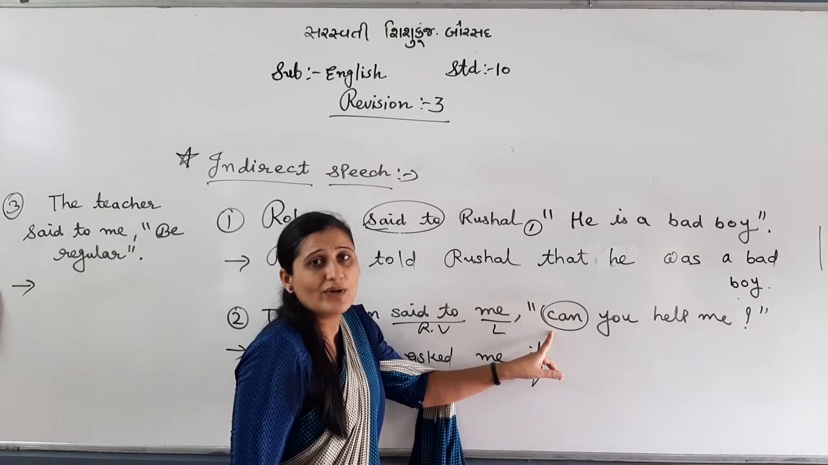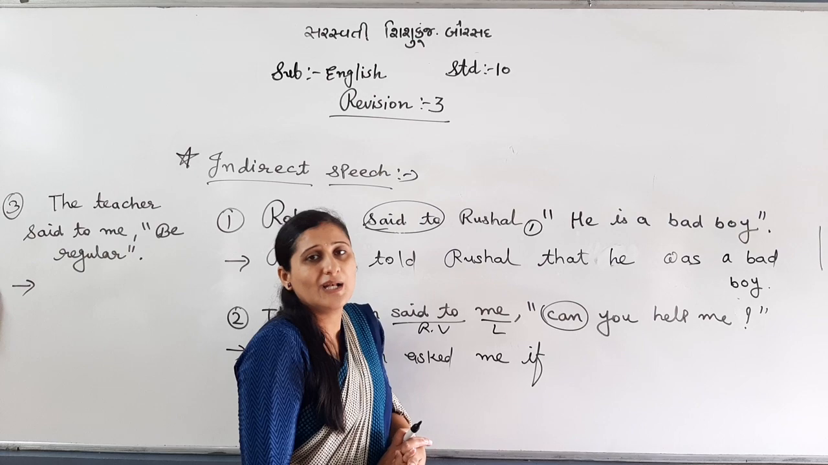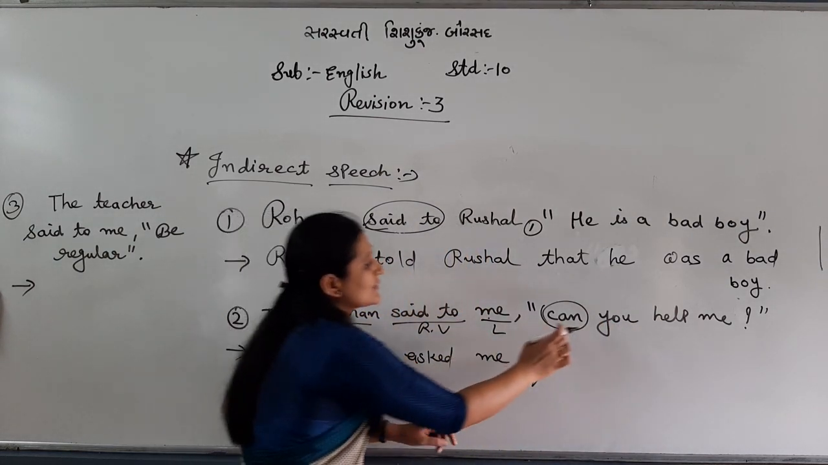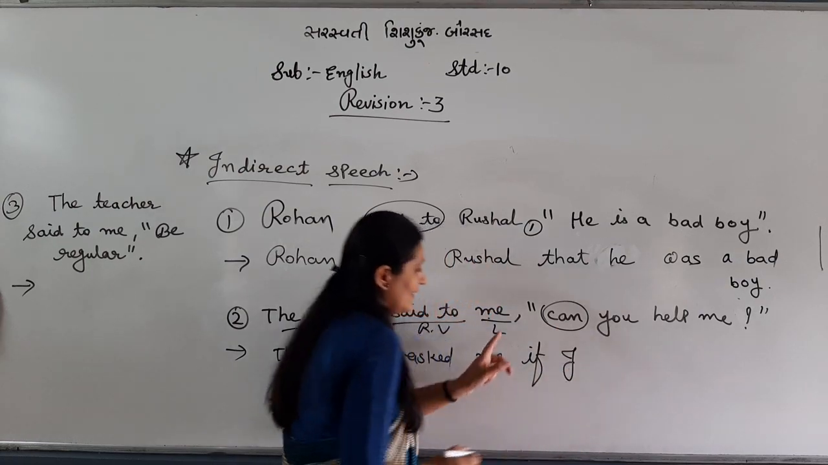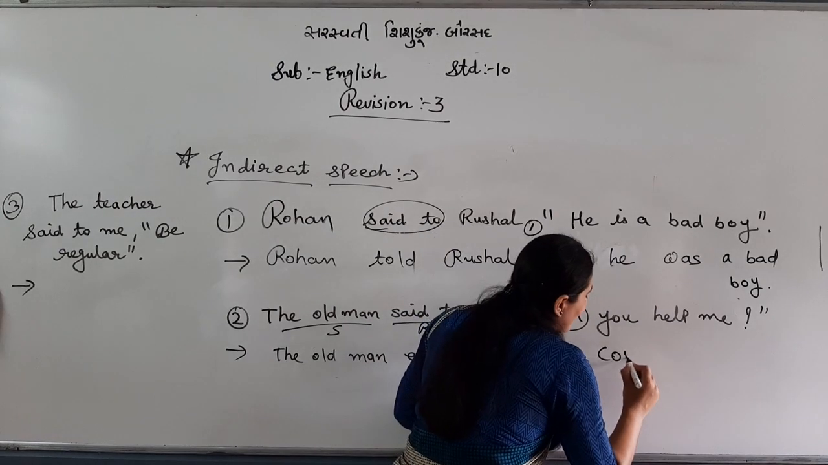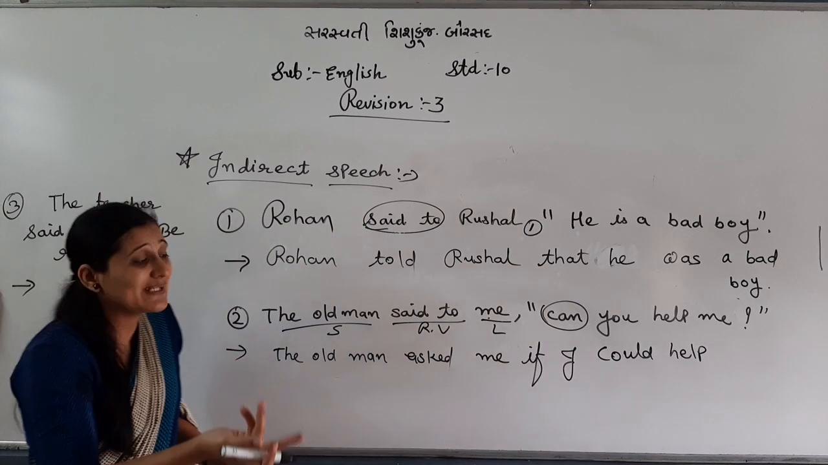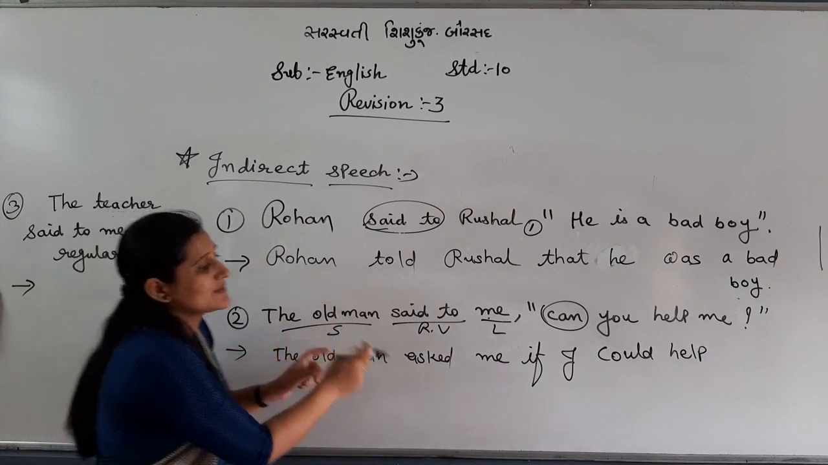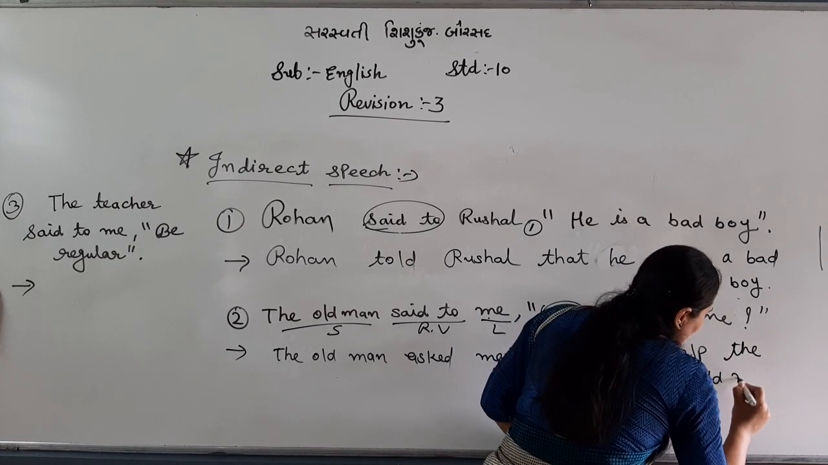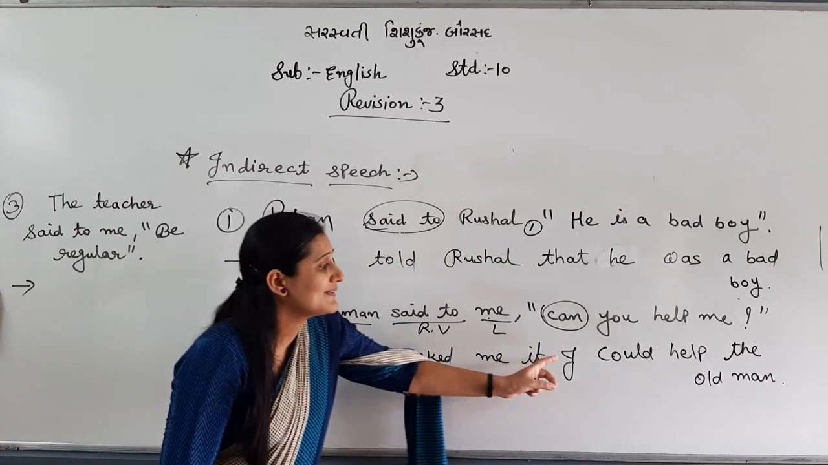Can you help me? What is simple? You can help me. So what is "you"? How will you change it? On the basis of the listener. Who is the listener? Me. So "I". Then "can" becomes "could": I could help me. "Me" will change according to the speaker. Who is the speaker? The old man. So you can write "the old man", or instead of old man, "him". Okay. Full stop. No need to write a question mark because we have turned it into simple.